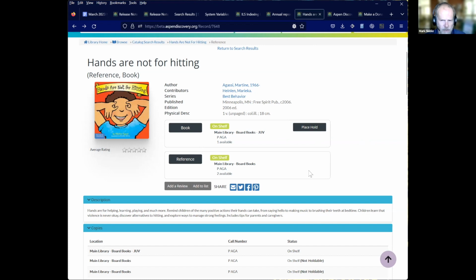We have seen some libraries that have book and large print, or DVD and Blu-ray. Those will be separated out now. However, the thing to be aware of is when it's placing a hold, it's still using the hold logic. So it's basically going to try to, by default, place a bib level hold.